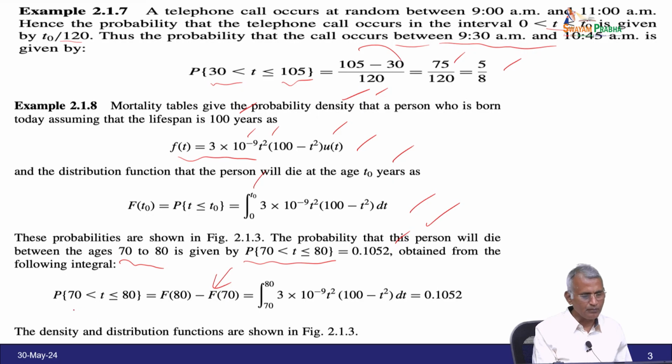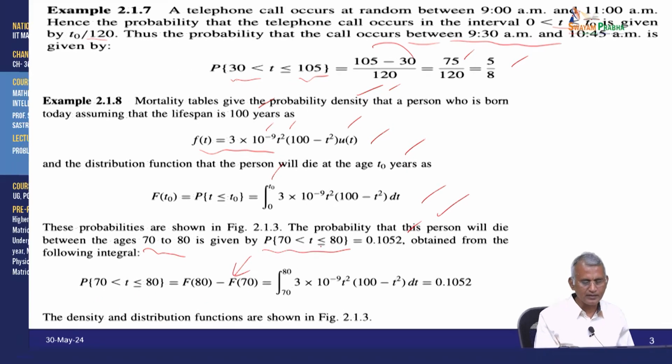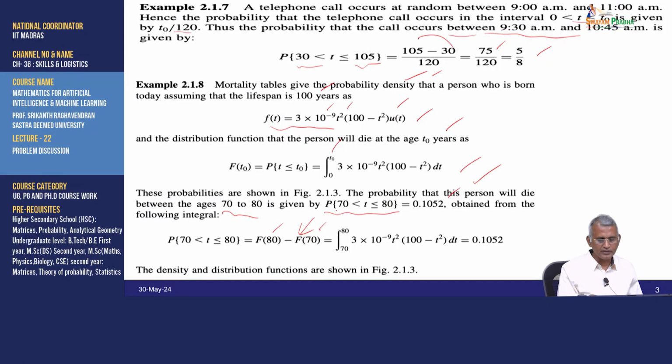Here the probability of 70 less than t less than or equal to 80 can be written as F of 80 minus F of 70, or rather we substitute the integral from 70 to 80 and then substitute the function value. Now, you integrate it.